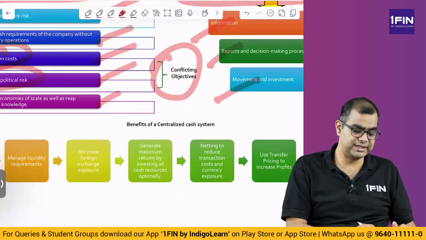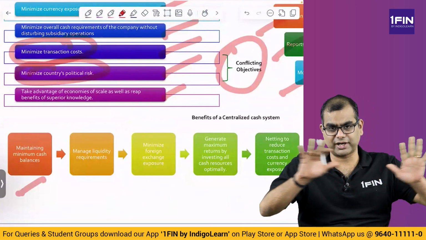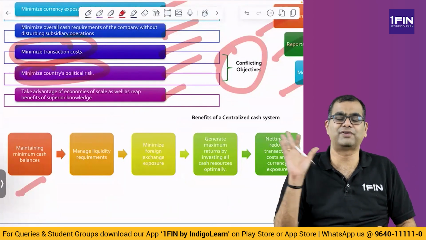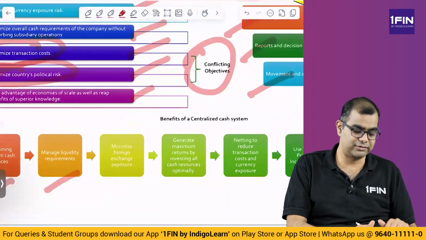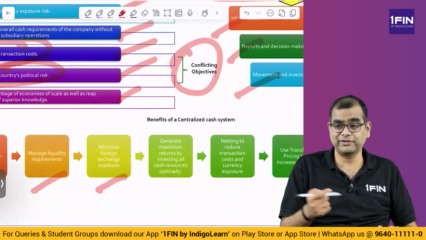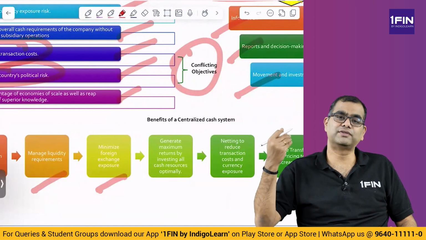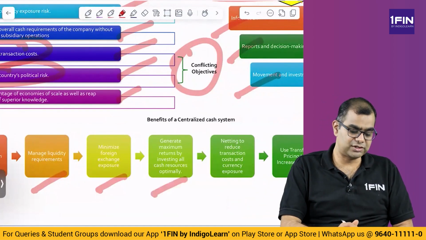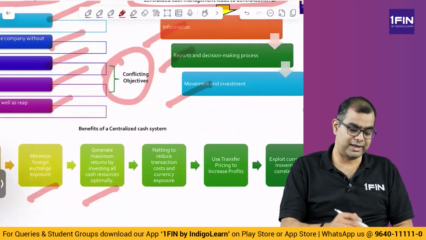Then the benefits of this centralized cash management system: maintaining minimum cash balance. Because you know the position across all locations, you maintain minimum balance everywhere and don't unnecessarily let funds lie idle at one place. You manage liquidity requirements, moving money from here to there. Minimize foreign exchange exposure. If you know that there is one location where there are both inflows and outflows, you ensure that both of them match there itself. You don't move everything to another geography. Then generate maximum returns by investing all cash resources optimally.